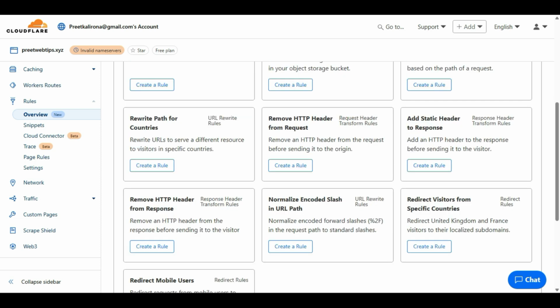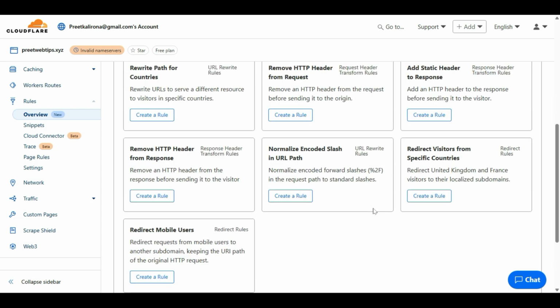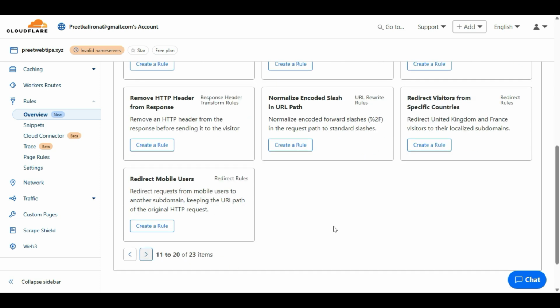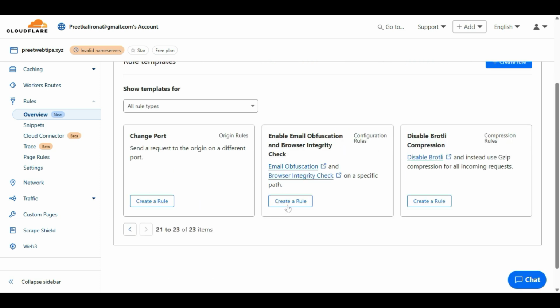Rewrite path for countries, redirect a visitor from a specific country. Okay, and let's go to the next. A lot of security things here. So let's go to snippets.